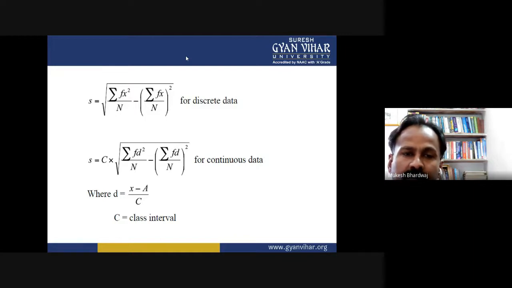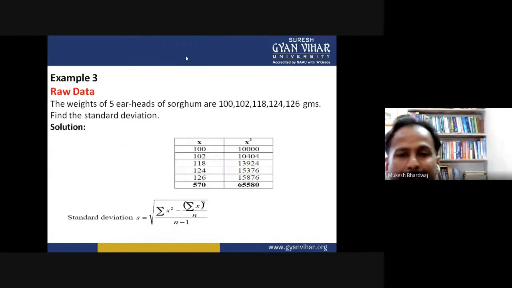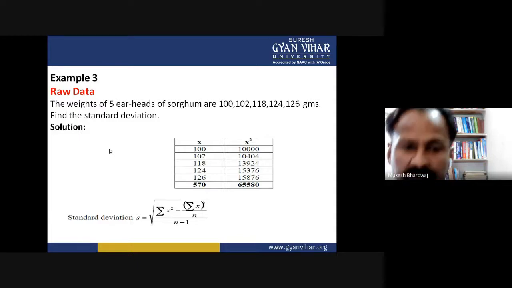And now we are moving to some examples. This is the example given for the raw data and you need to find out the standard deviation. So according to the formula, we are going to create the table: arrange the data in the columns, introduce the columns, do the totaling, and put all the totals, because the summation terms are to be used in the formula.